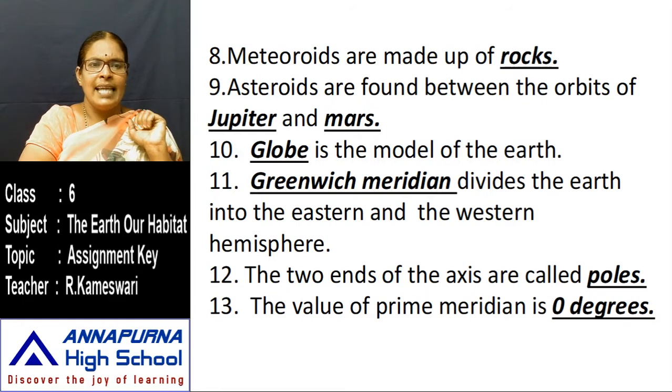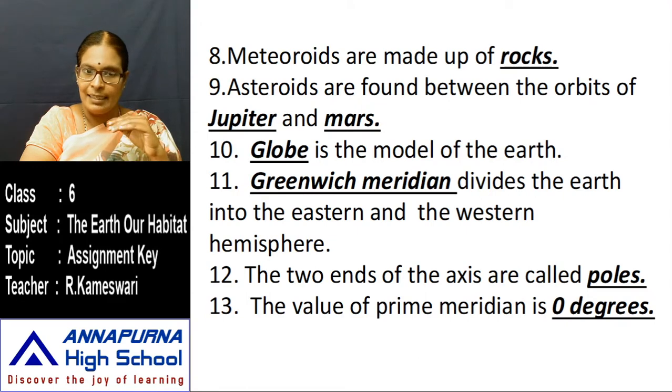Okay. Next, dash is the model of the Earth. Globe. Globe is the model of the Earth. Dash divides the earth into eastern and western hemispheres. Hemisphere means half part of the earth. The total earth is divided into two parts by two lines.